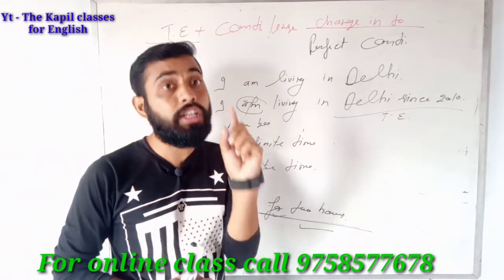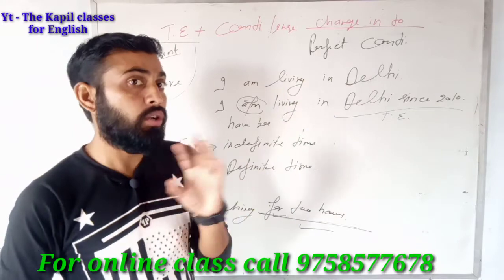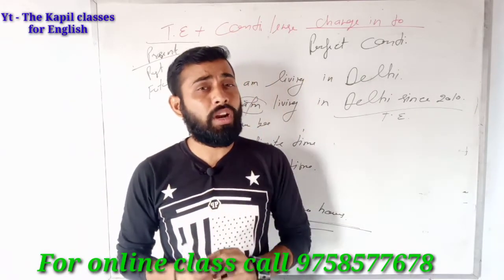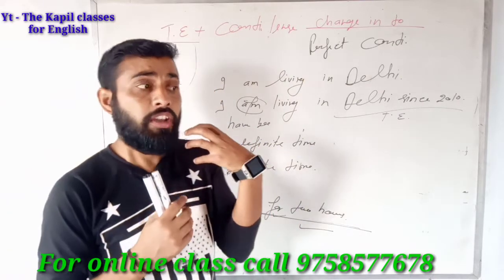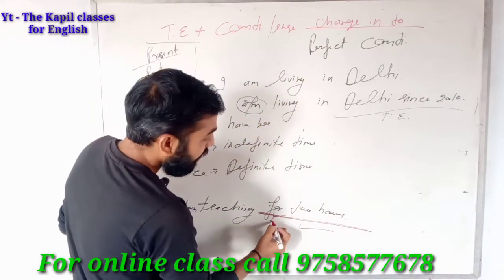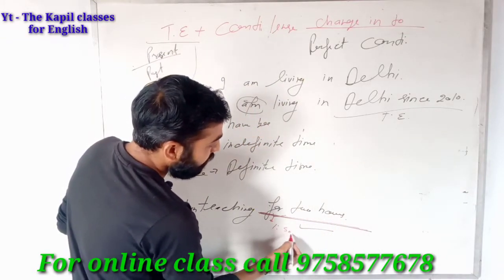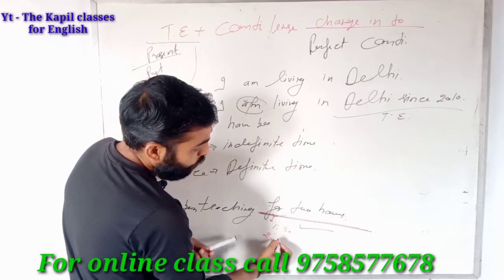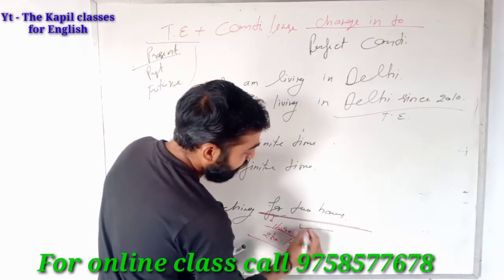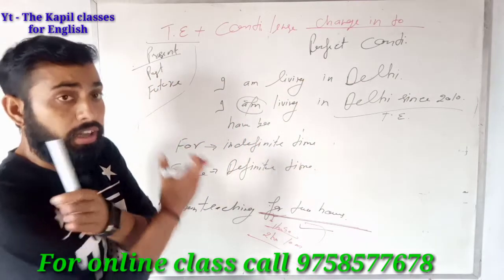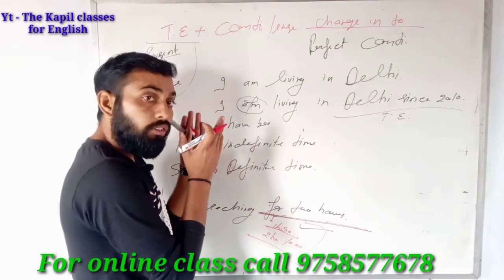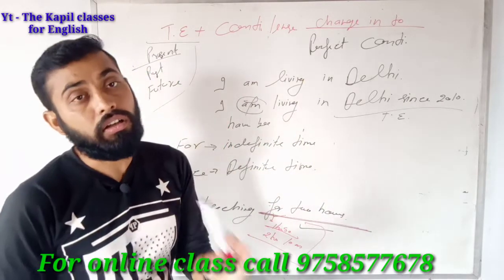We are not sure. If we have been waiting for 10 to 15 minutes, we usually say I have been waiting for you for half an hour. So usually we are not sure that it is 1 hour or 2 hours. Maybe it is 1 hour 50 minutes, maybe 2 hours 10 minutes. There is no surety that the time is exactly 2 hours. This is why that is indefinite. This is why we use "for" with that.